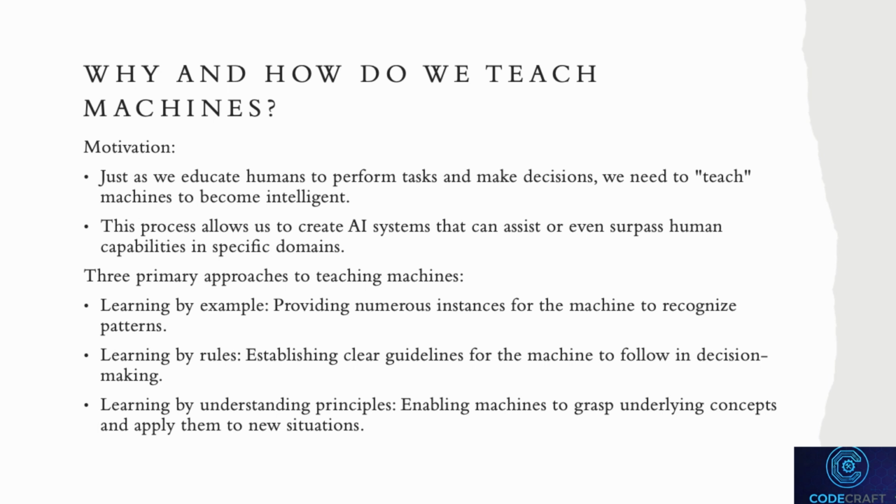We'll look at three key approaches to teaching machines: learning by example, learning by rules, and learning by understanding principles. Each of these methods contributes to how we develop AI that can recognize patterns, make decisions, and adapt to new situations.